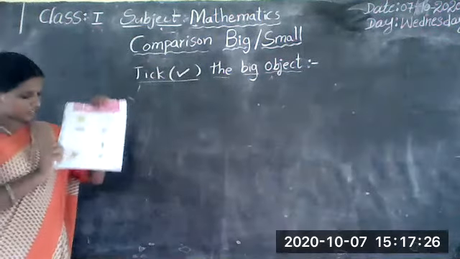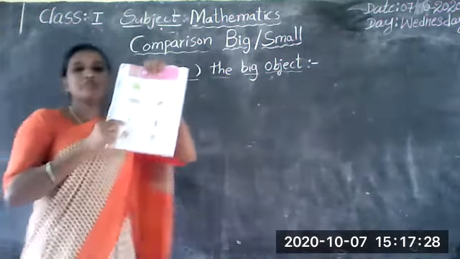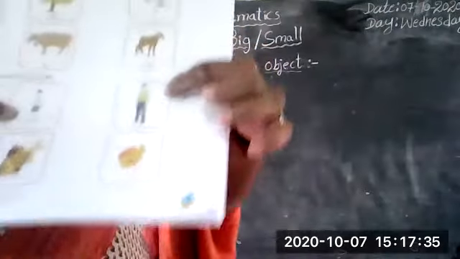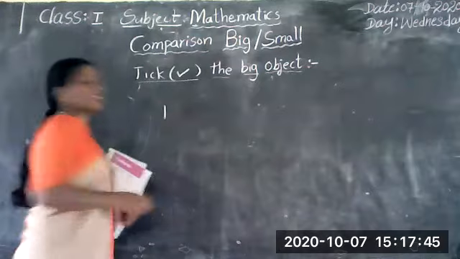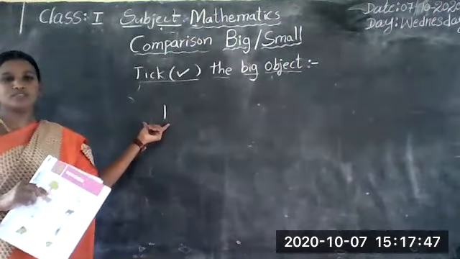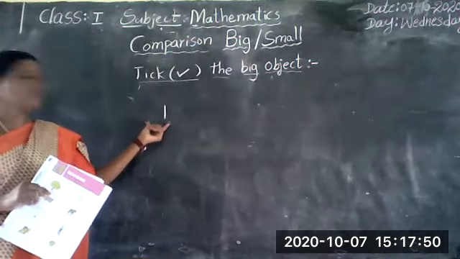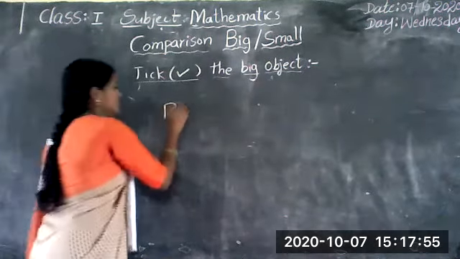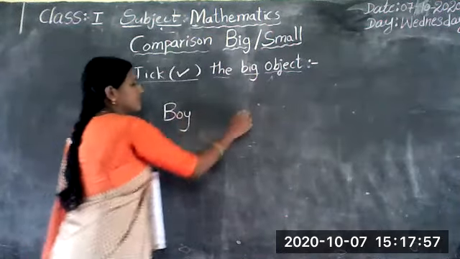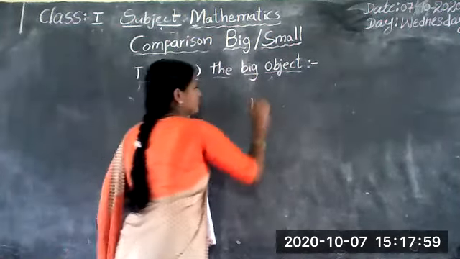Take the big object. The first picture is one boy, and the second picture is a man. So let's write on the board, because some children do not have their books. For the children, I will write it on the blackboard. The first picture is a boy. The second picture is a man.